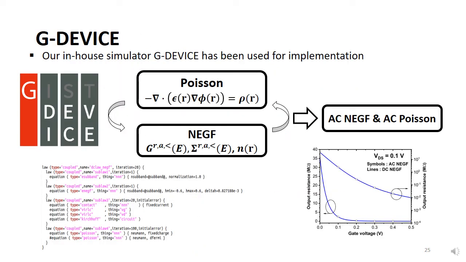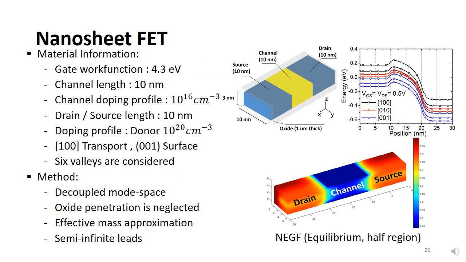For the implementation, our in-house simulator G device is used. As you can see, it has its own grammar, and the figures below are results of previous research using this tool. The device information is introduced here. The gate work function is chosen as 4.3 electron volts, and geometric information is shown in the figure. Drain and source are doped with donor. The channel is also doped with donor, but a lesser amount.